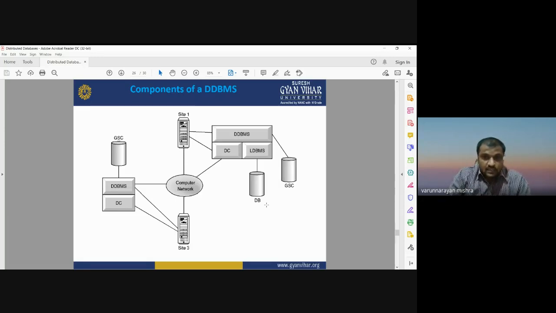So for that, we use the global conceptual schema or GCS, and all the databases have some interconnected network that can be used to create or establish the relation between multiple sites: site 1, site 2, site 3, site 4, and so on. Okay, so this figure shows the standard requirements for the components of a distributed database management system. Okay, now moving to the next slide.